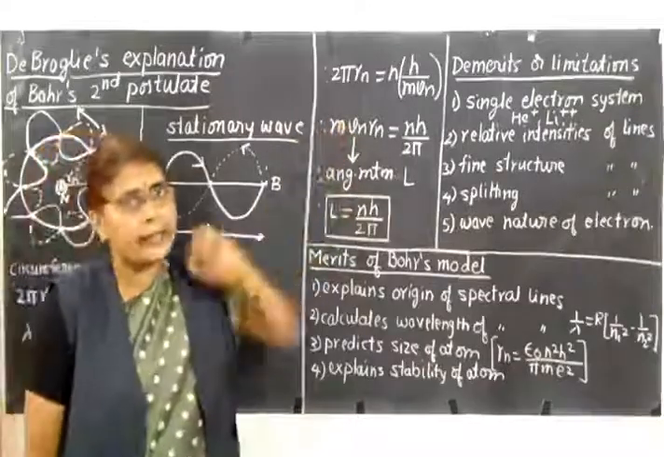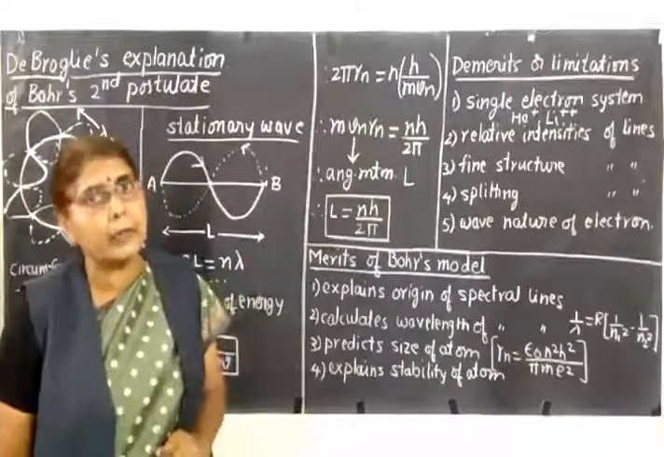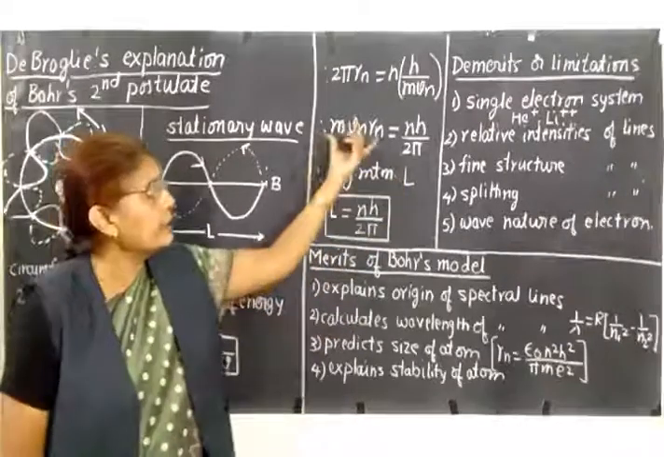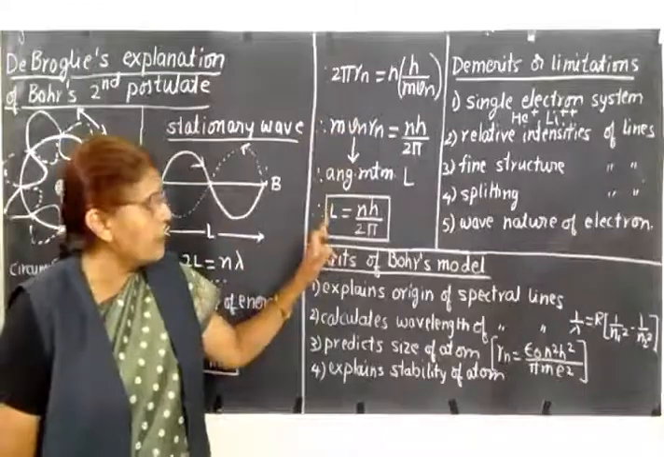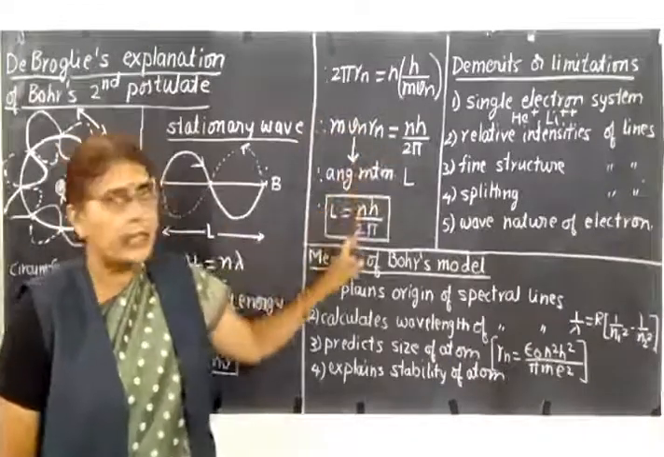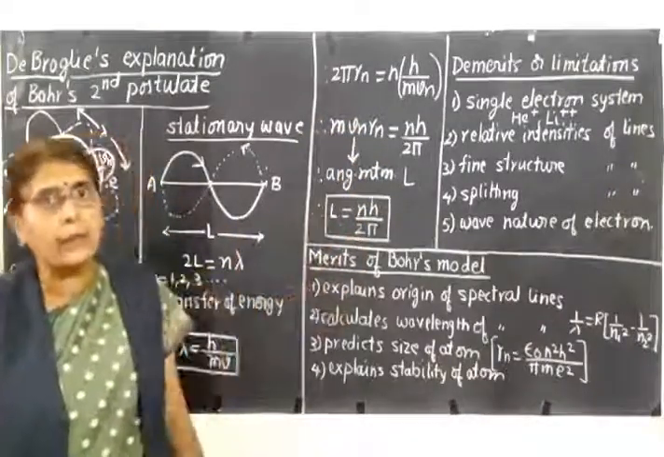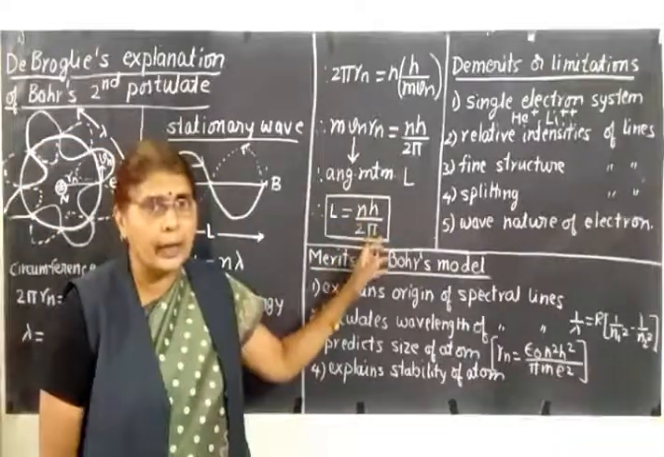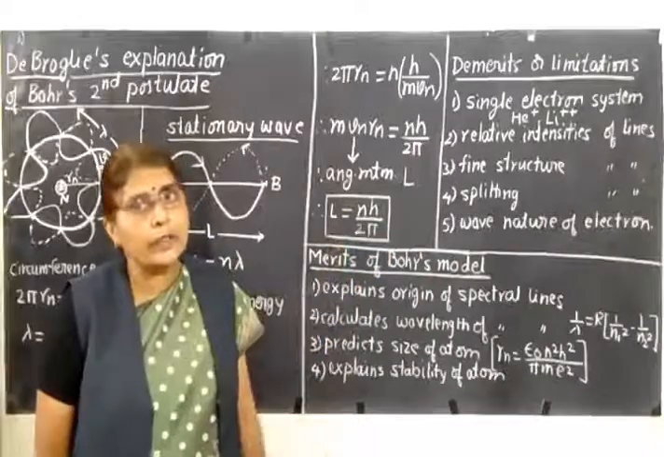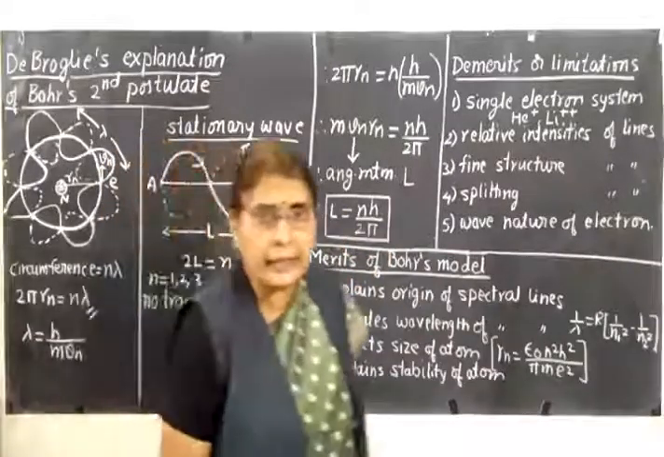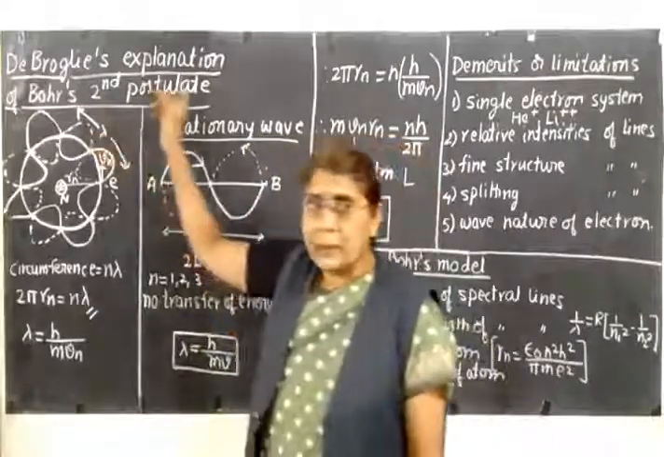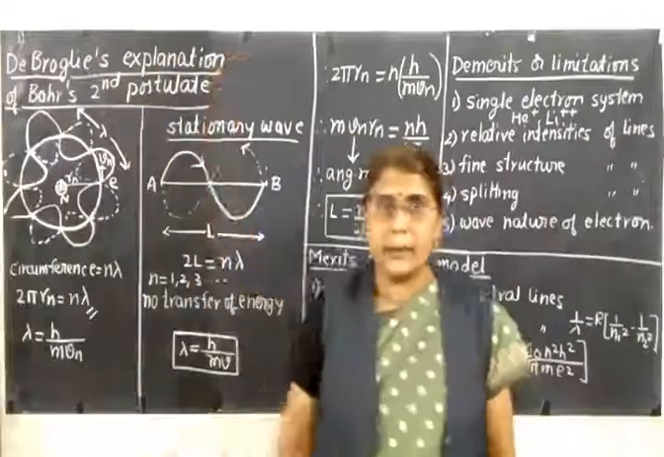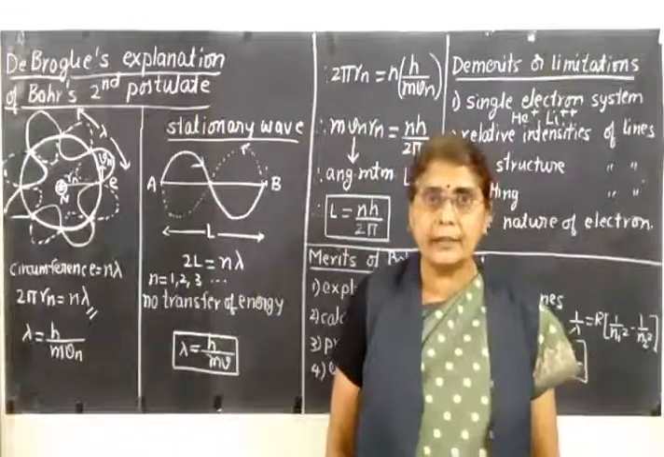Now what is mvn Rn? It is nothing but the angular momentum of the electron. We denote it by the letter L. Therefore, this mvn Rn is the angular momentum L, and L is equal to nh upon 2 pi. That is, the angular momentum of the electron is an integral multiple of h over 2 pi. So this is nothing but Bohr's second postulate. So we have explained Bohr's second postulate using de Broglie's hypothesis. This is de Broglie's explanation of the second postulate given by Bohr.